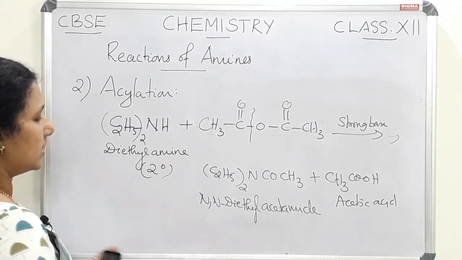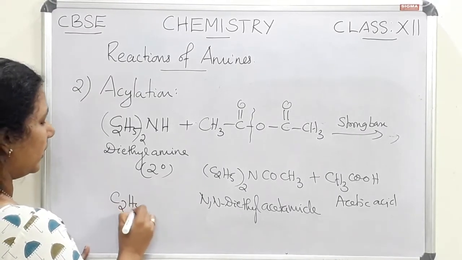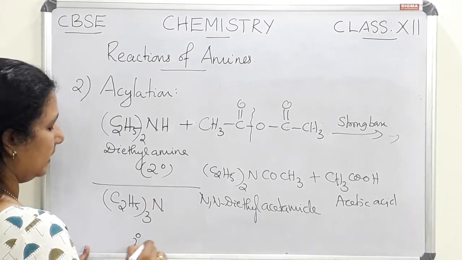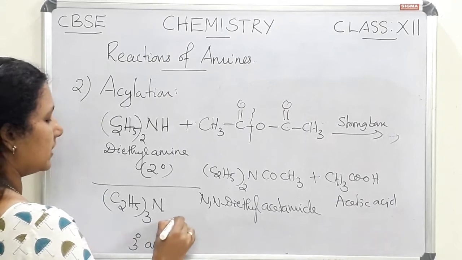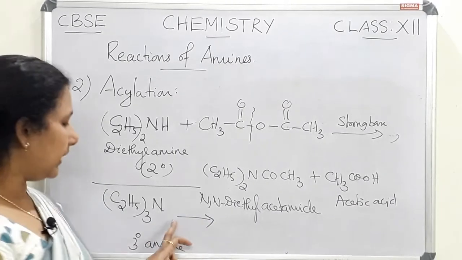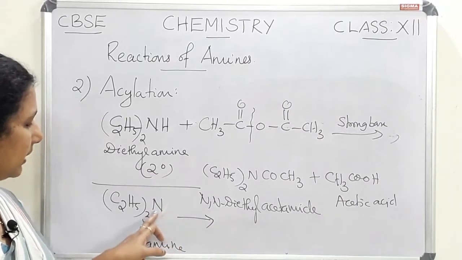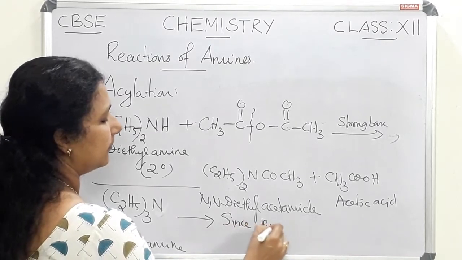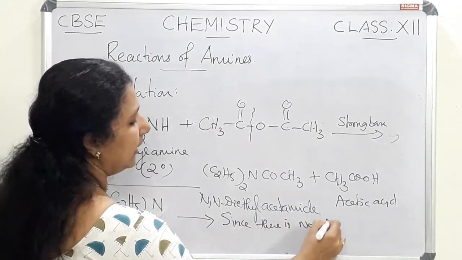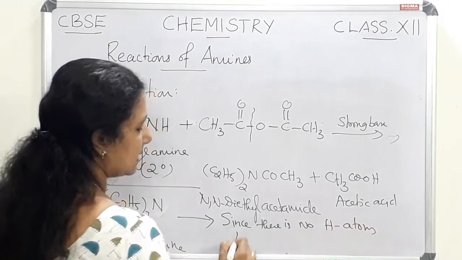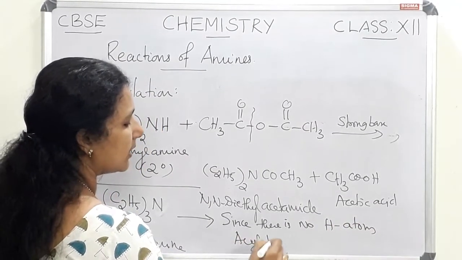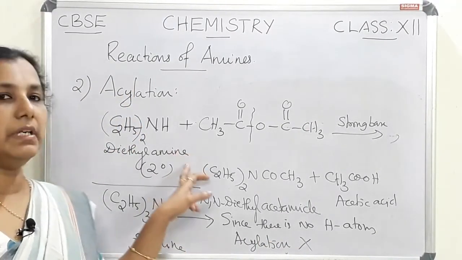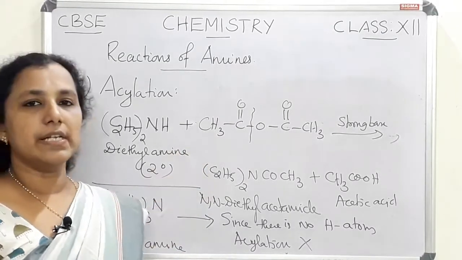If it is a tertiary amine, (C2H5)3N, in the case of a tertiary amine this reaction will not take place because there is no hydrogen atom attached to nitrogen. Since there is no hydrogen atom, acylation will not take place. The acylation reaction will not take place in the case of a tertiary amine, but for primary and secondary amines, it will.